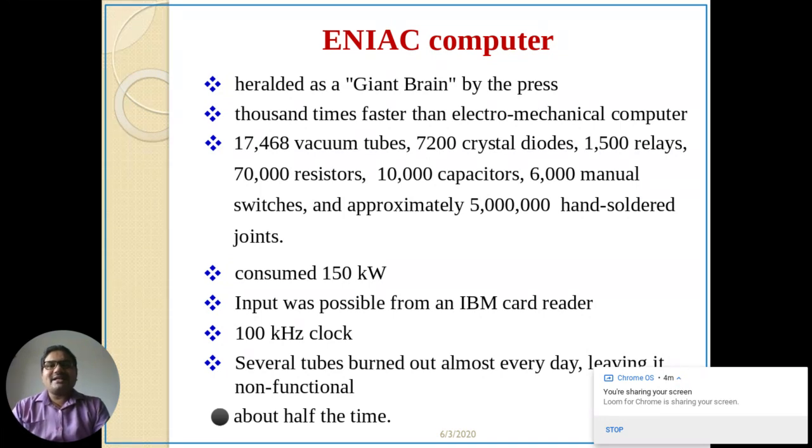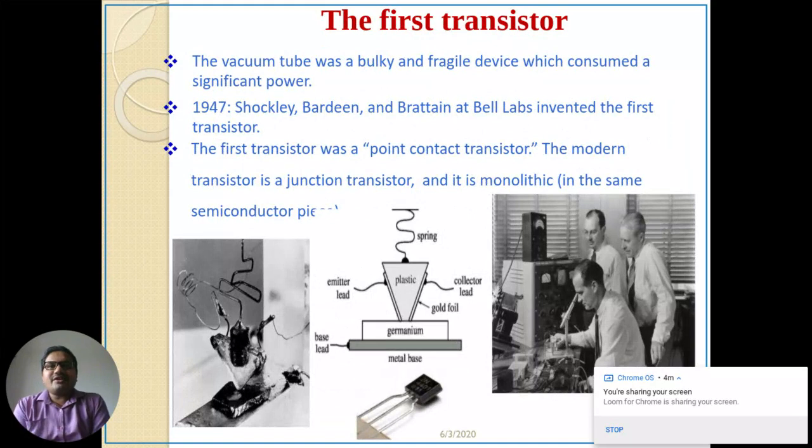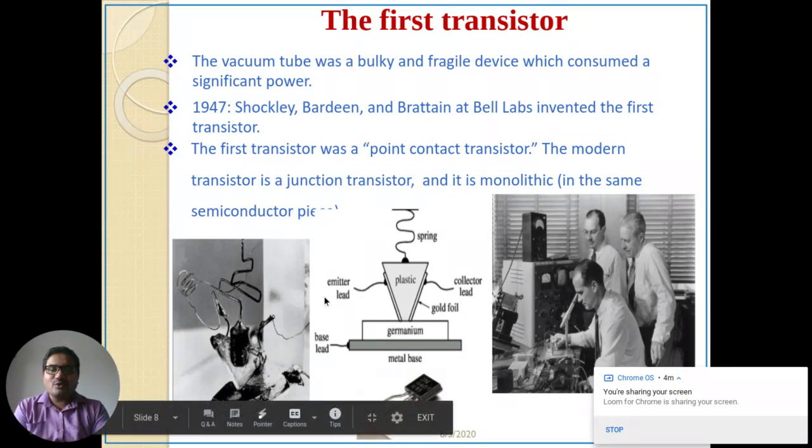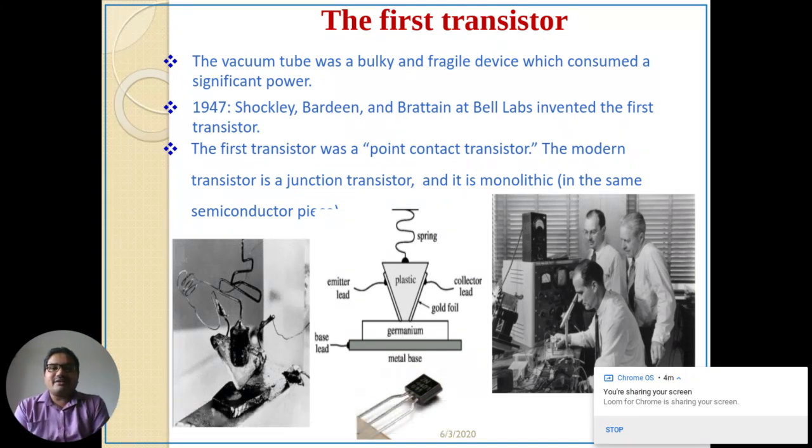Next came the second generation computer, from 1959 to 1964, and these computers used transistors. On the screen you can see how the first transistor looks, which was developed in 1947 by Shockley, Bardeen and Brattain at Bell Labs. This first transistor was called a point contact transistor. Nowadays, the transistors that we use are called junction transistors.